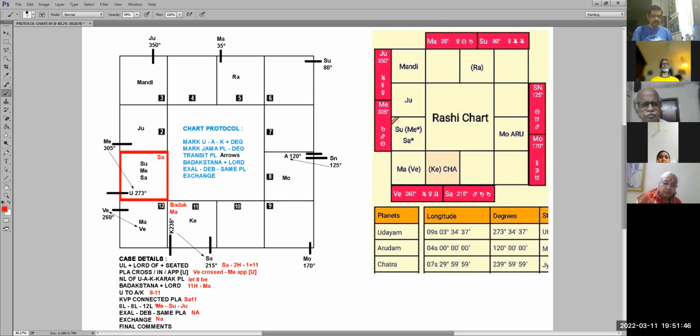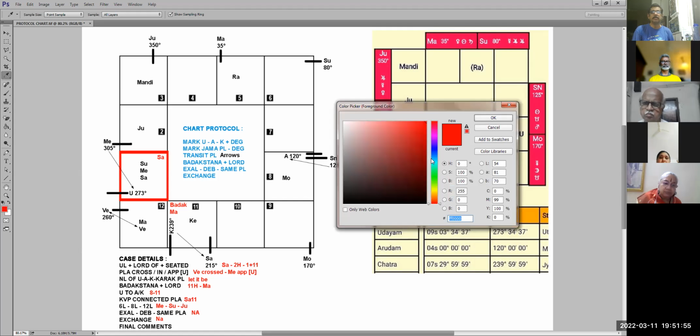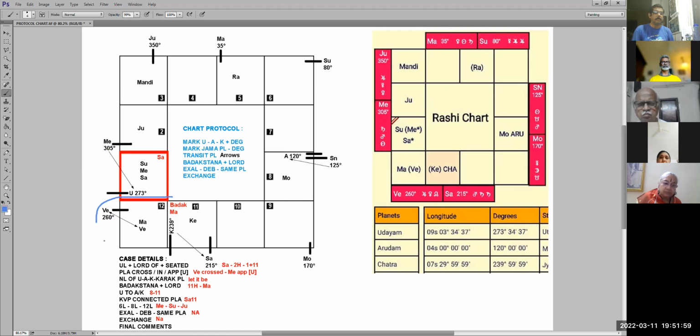Yeah. So how you have to see is you have to actually join all these dots and come to a conclusion. Let me change the color a little bit. This color is mixed up. You have to mix up all these points and then start reading. So basically Venus, and why I'm saying Venus could be the wife, because Venus is here.